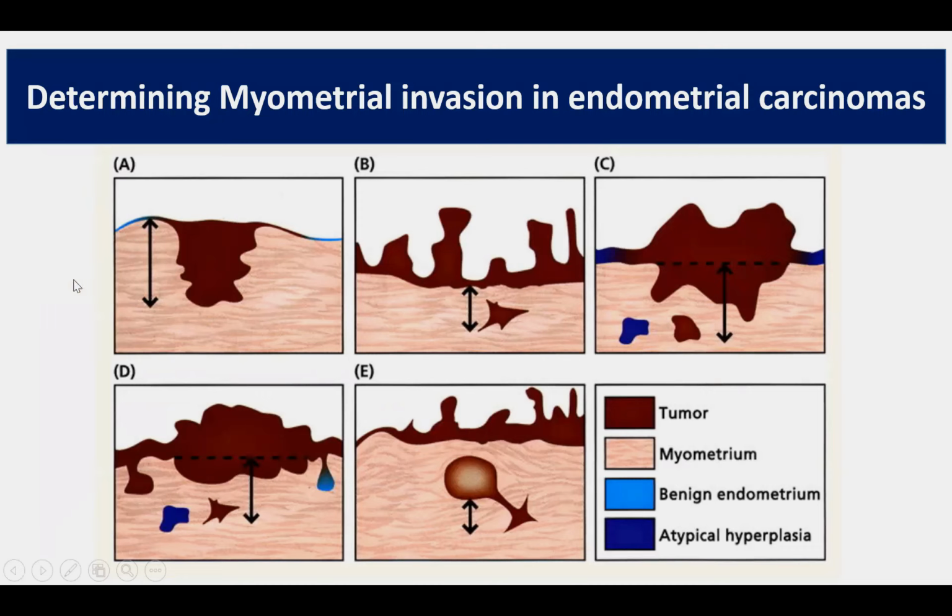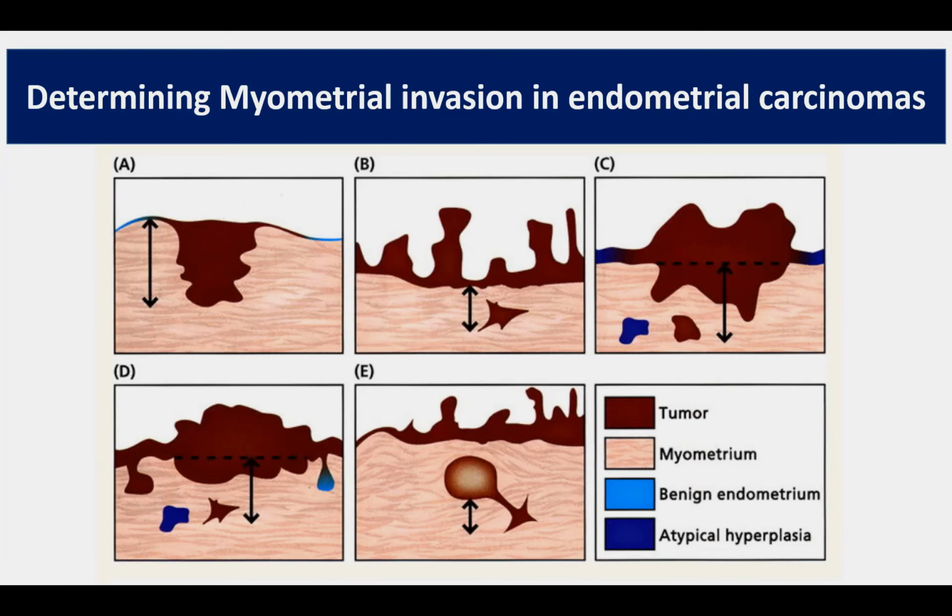The area to look for a normal endomyometrial junction should show a smooth contour, and microscopically you should see normal endometrial stromal cells lying adjacent to myometrial cells. So that becomes your upper limit, the normal endomyometrial junction. And then you take the deepest point of invasion of the tumor, that's the depth of invasion, and divide it by the myometrial thickness that is again measured from the endomyometrial junction to the serosal layer.